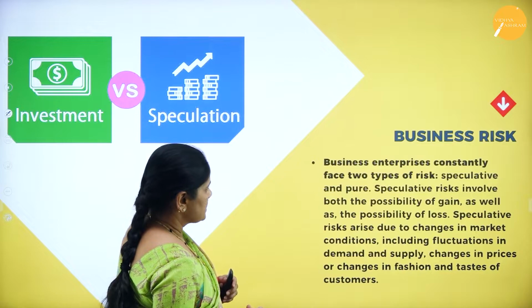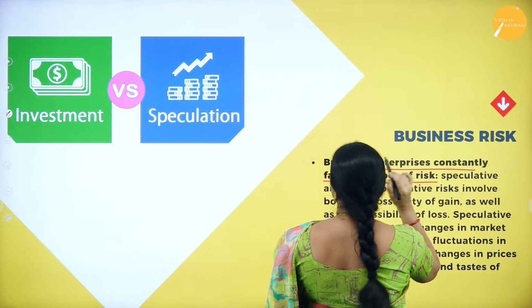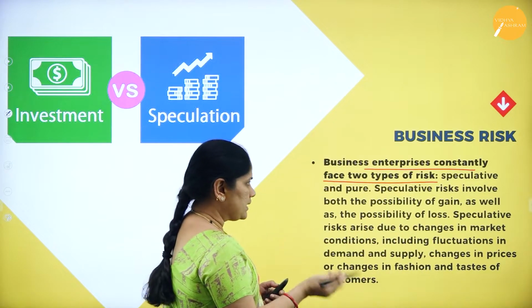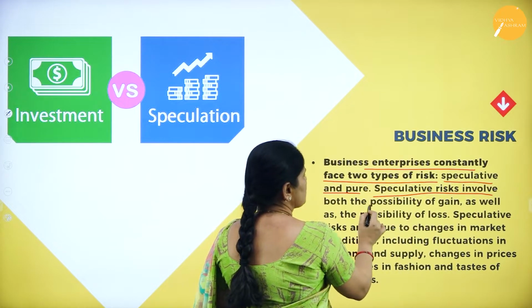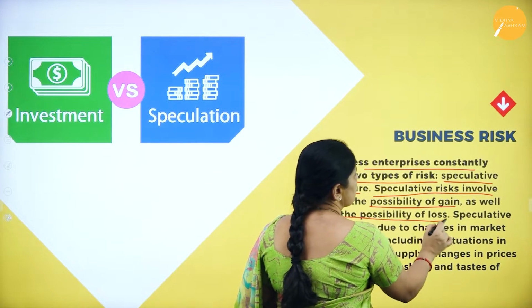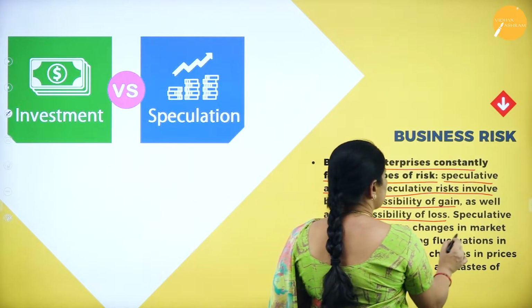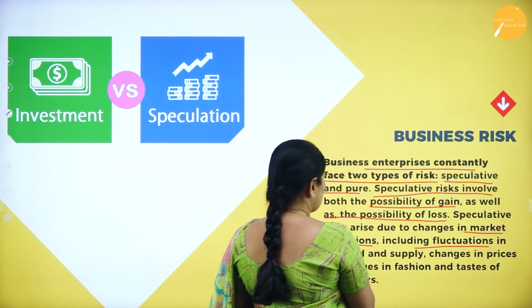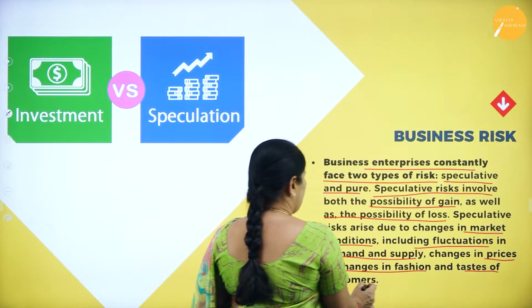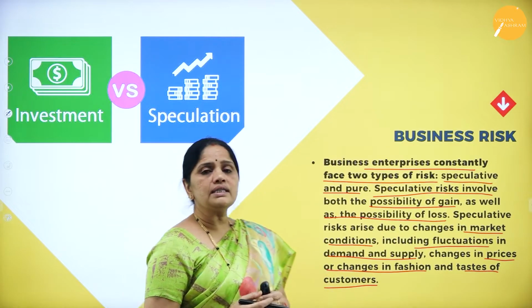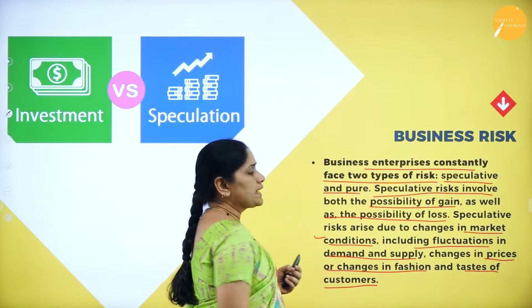Then let us understand here the business risk. Business enterprises constantly face two types of risk, as I had explained to you earlier, that is the speculative risk and the pure risk. Speculative risk involves the possibility of gain as well as the possibility of loss. The speculative gains arise due to changes in market conditions, including fluctuations in demand and supply, changes in prices, or changes in fashion and tastes of customers. So all these are related to speculative risk, that is, changes in market conditions.